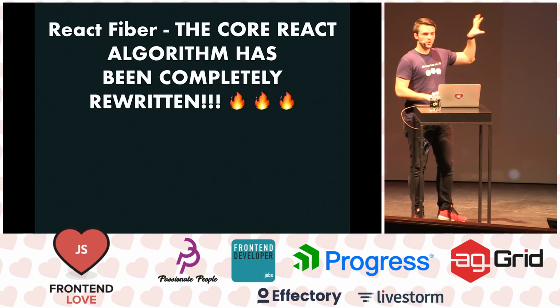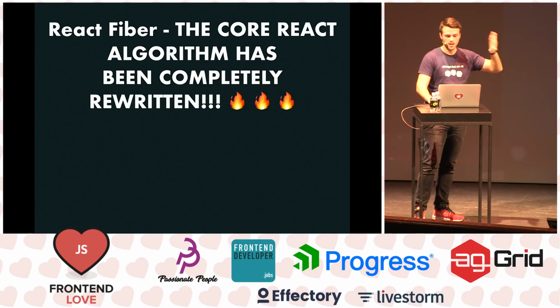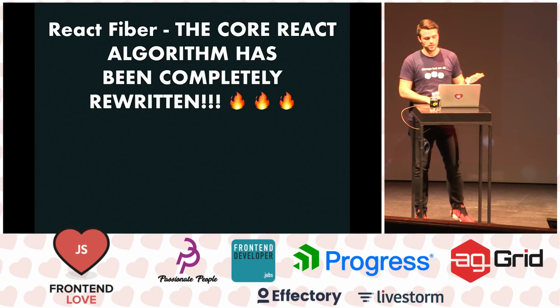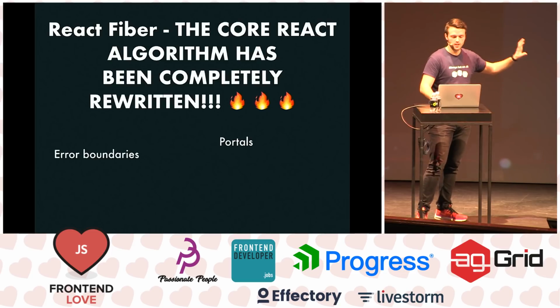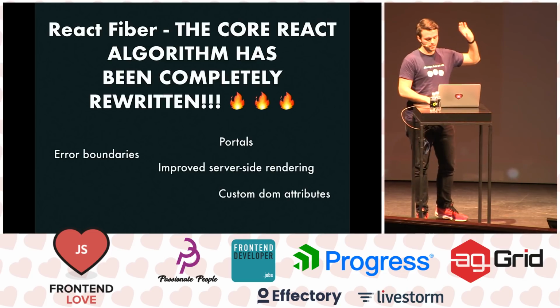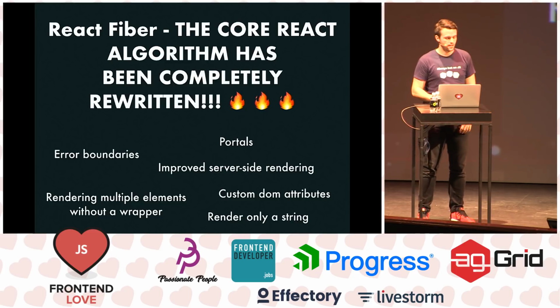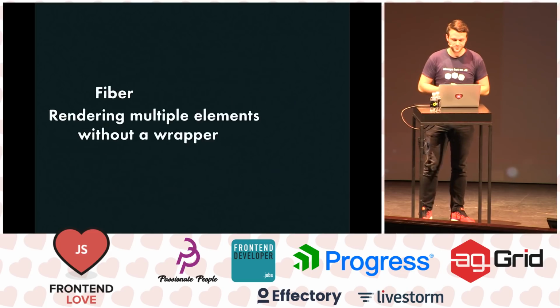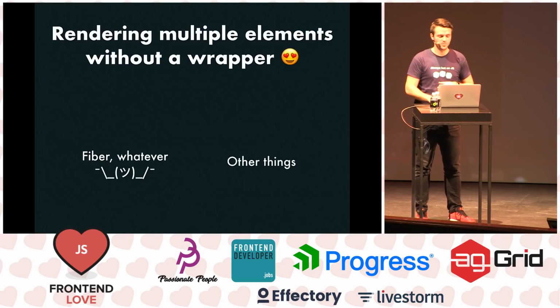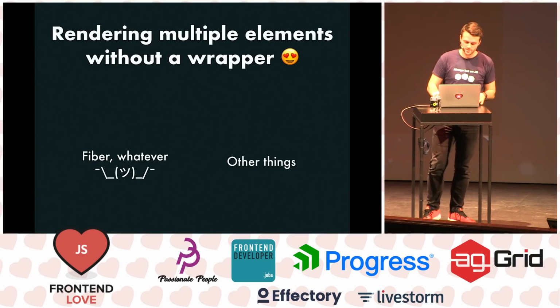So how I saw the announcement and how people should have seen the announcement of what is React 16 is something like this. React Fiber is the core React algorithm, and it's been completely rewritten. And then we have some smaller stuff like portals, error boundaries, server-side rendering, it's improved, custom DOM attributes, rendering multiple elements without a wrapper, and rendering only a string. So these are the smaller things. How people saw the announcement was something like this. Rendering multiple elements without a wrapper, Fiber, whatever, some other stuff. So Fiber, no one cares about it.